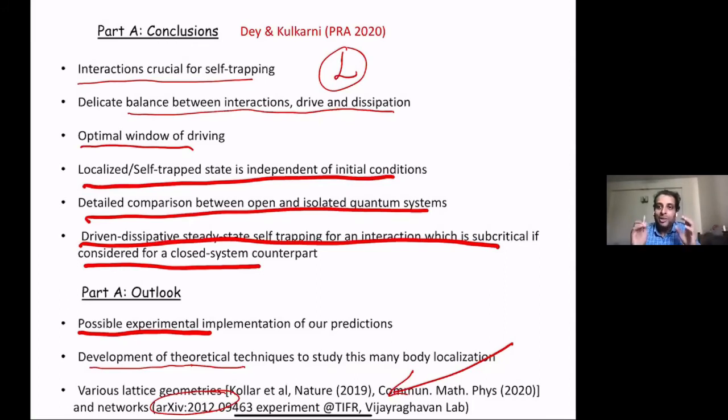So you can have a situation where kappa actually helps in maintaining the self-trapped state, because if there is no drive, everything is lost. But kappa can actually help the situation. So increasing kappa might even, of course, you have to appropriately play around with the drive, but certainly I think increasing kappa can even help.